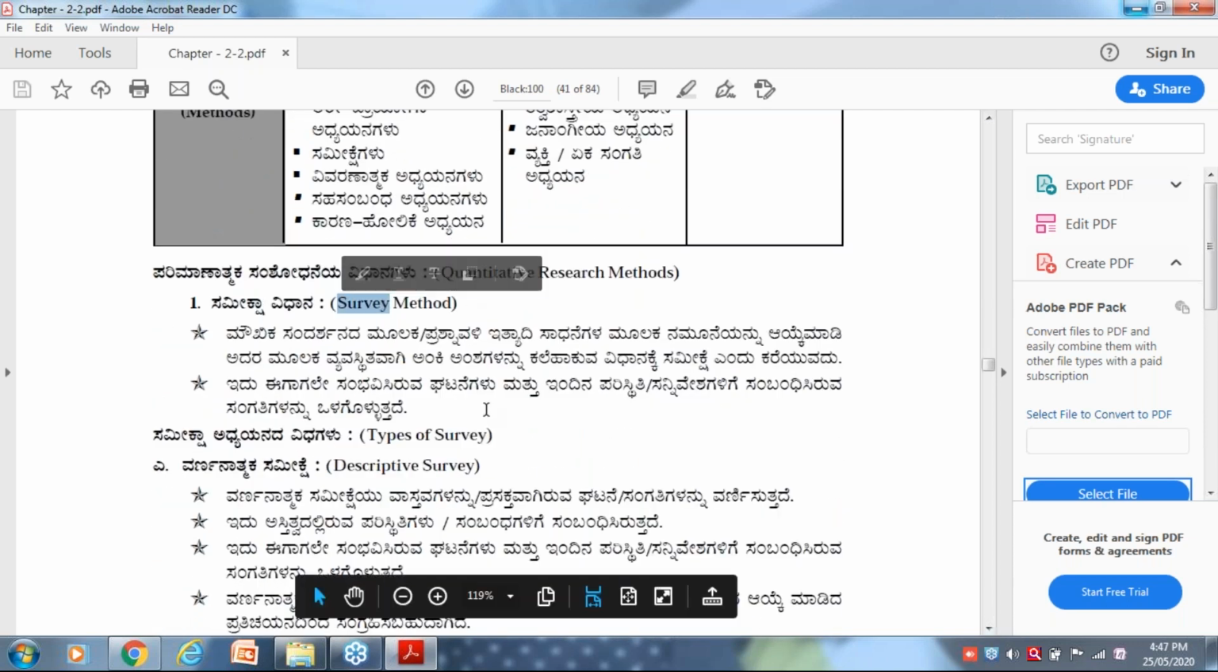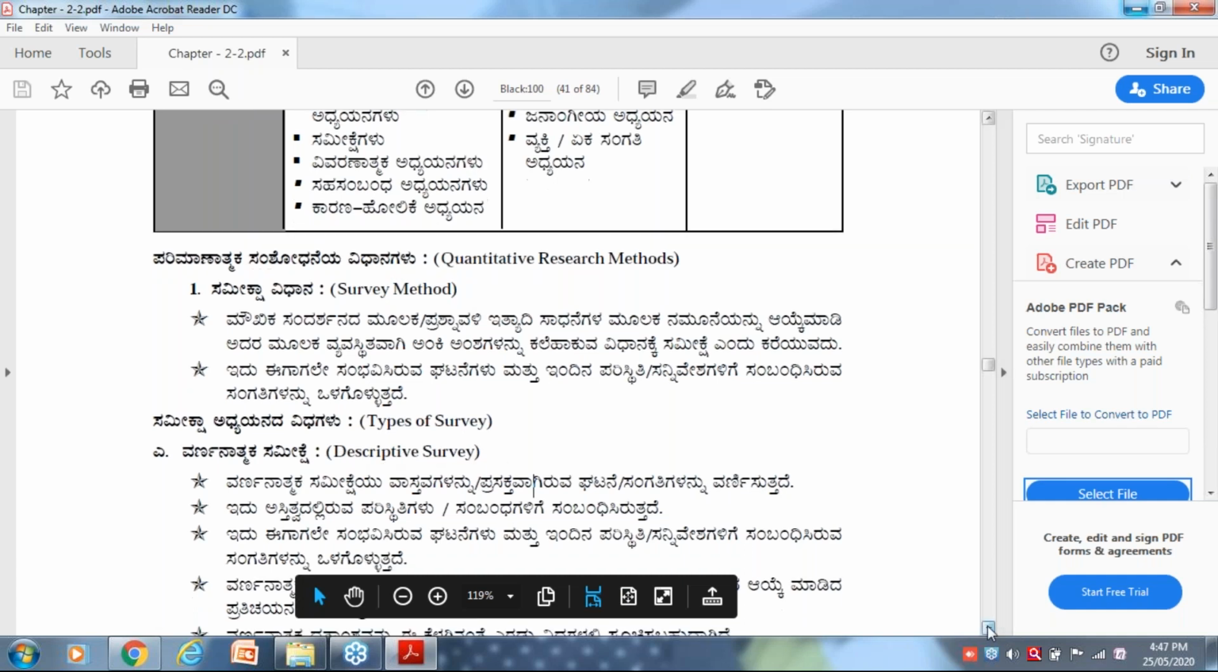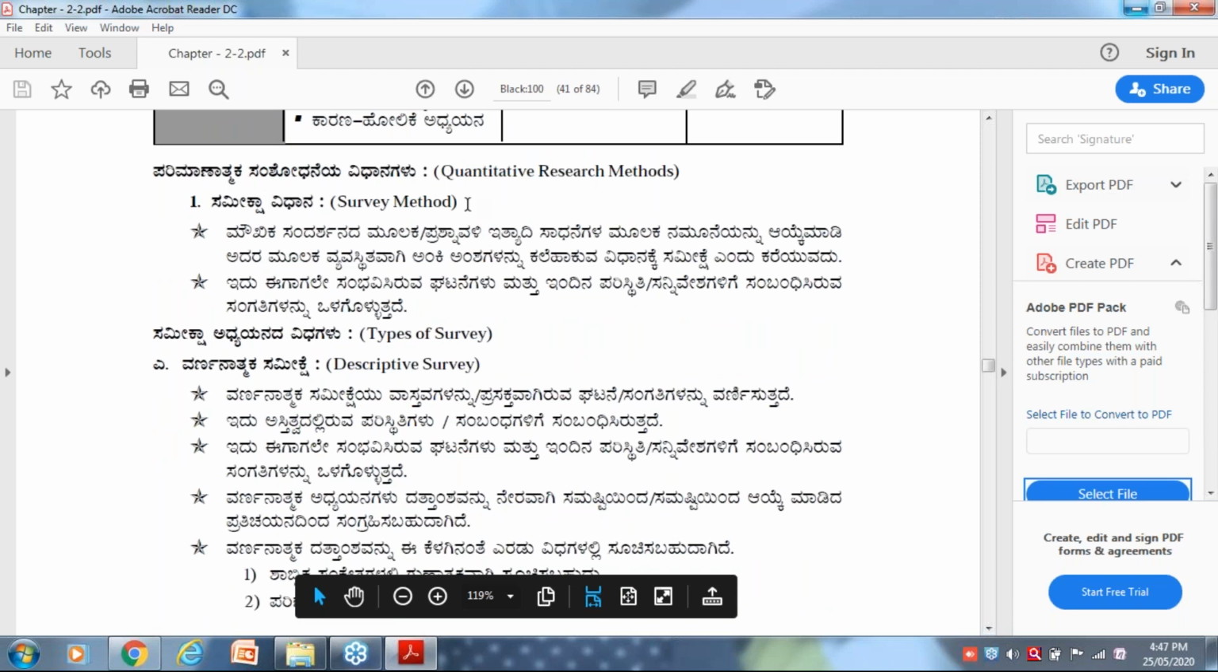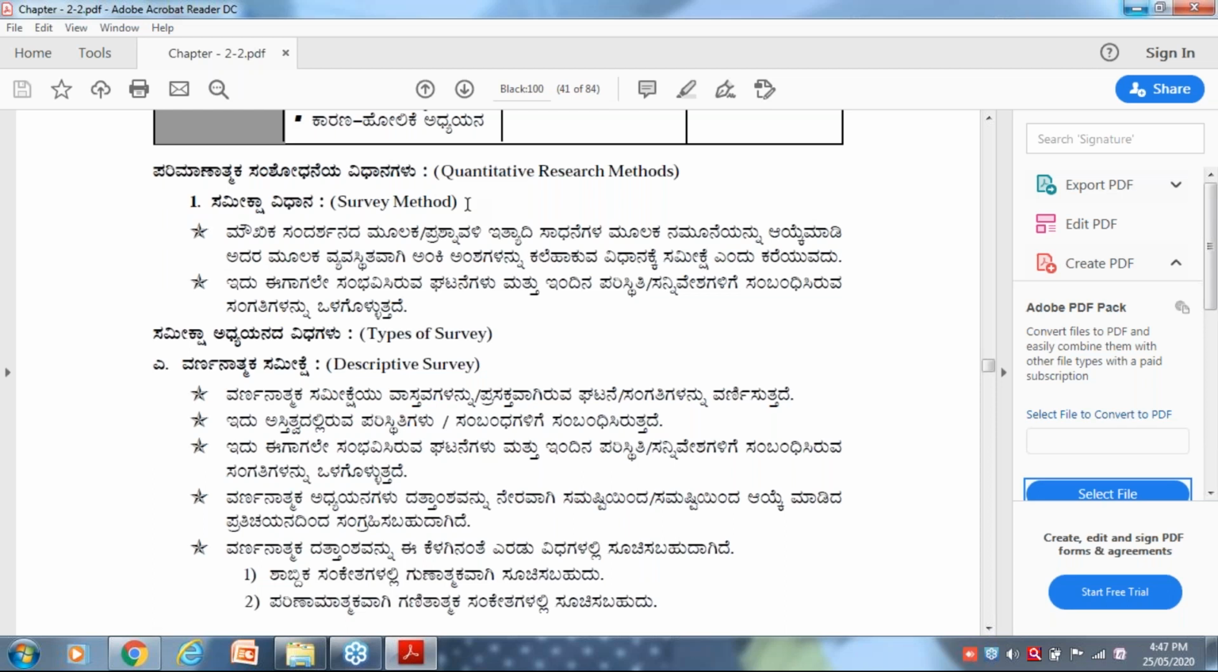You may have a look here. Survey method. In survey there are different kinds. Survey method means asking some questions to somebody. For example, when a new film is going to release, at that time TV anchors will go and take the opinion of some people. That method itself is called survey method. The film is good or not, like that they are taking reviews, no? So that itself is called survey method.